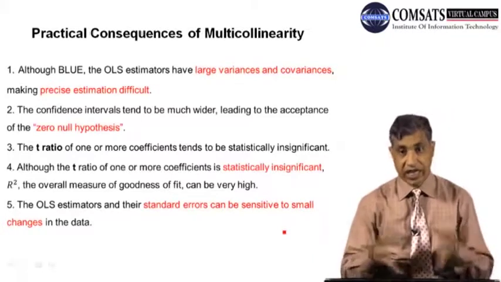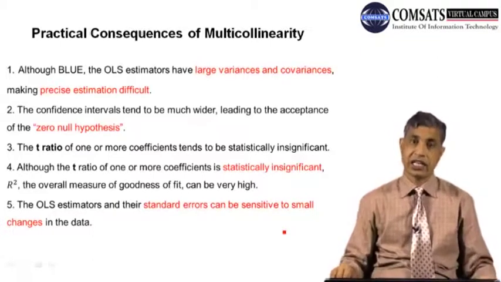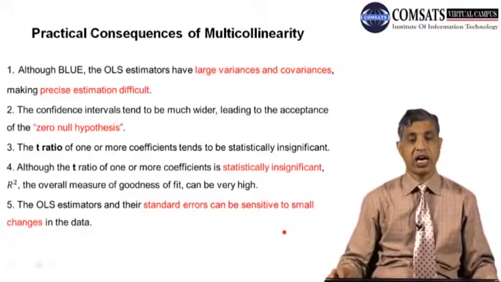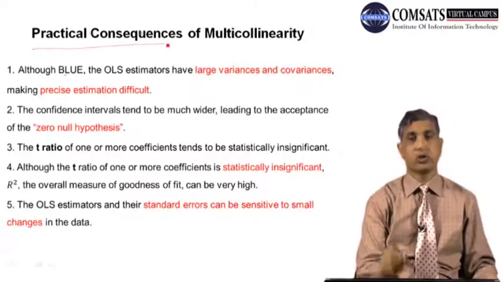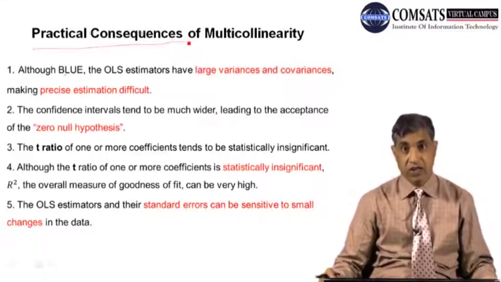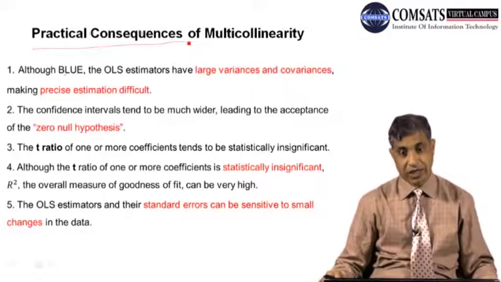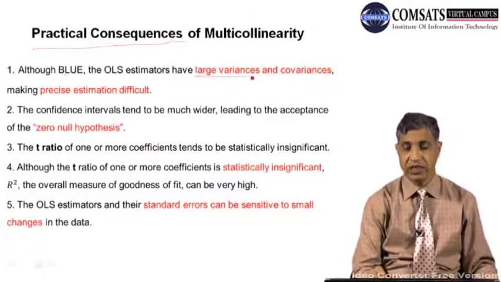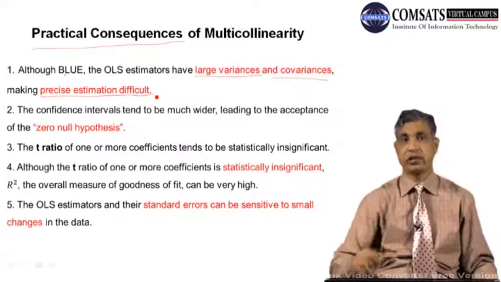But now in reality, when you will be doing your empirical research, taking data and applying this, what could be the consequences of this? We call them the practical consequences of multicollinearity. Although we trust that OLS estimators are still BLUE in the presence of multicollinearity, one problem is that they have large variances and covariances that make precise estimation difficult.